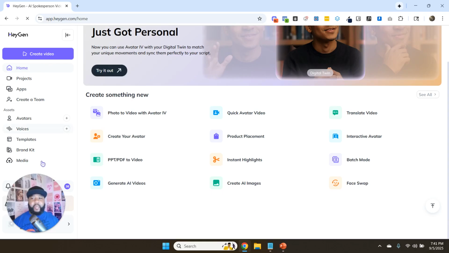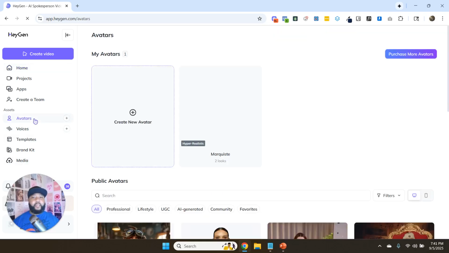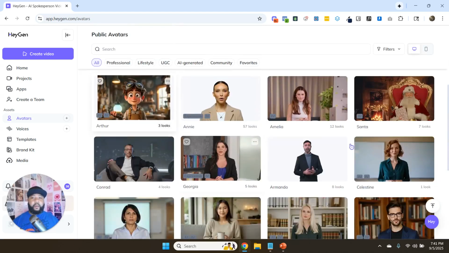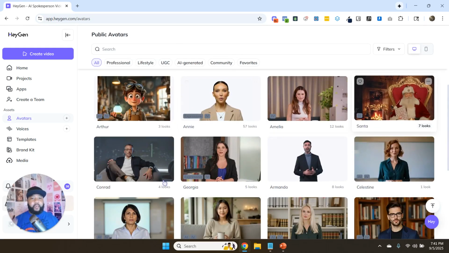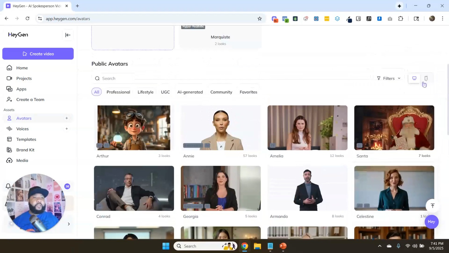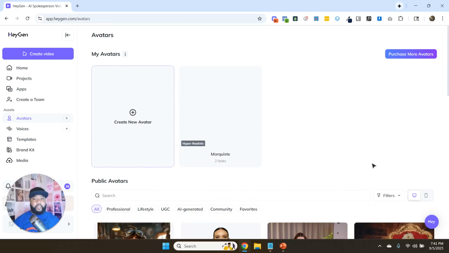I always like to go to the left side because this is pretty much where you're going to find stuff. So we've got avatars here, and this is where you can see all of the avatars that HeyGen already comes with. You can see all of these different, what they call public avatars, that you can use, even one that looks like Santa. If you wanted to have Santa say whatever you wanted him to say, you can click on his avatar and use it. The other option, like I said, is being able to create your own avatar.